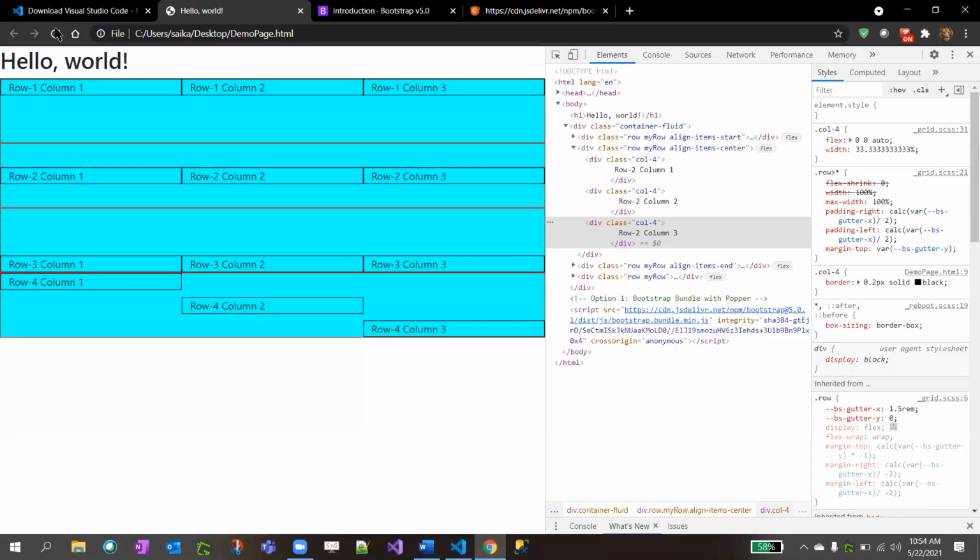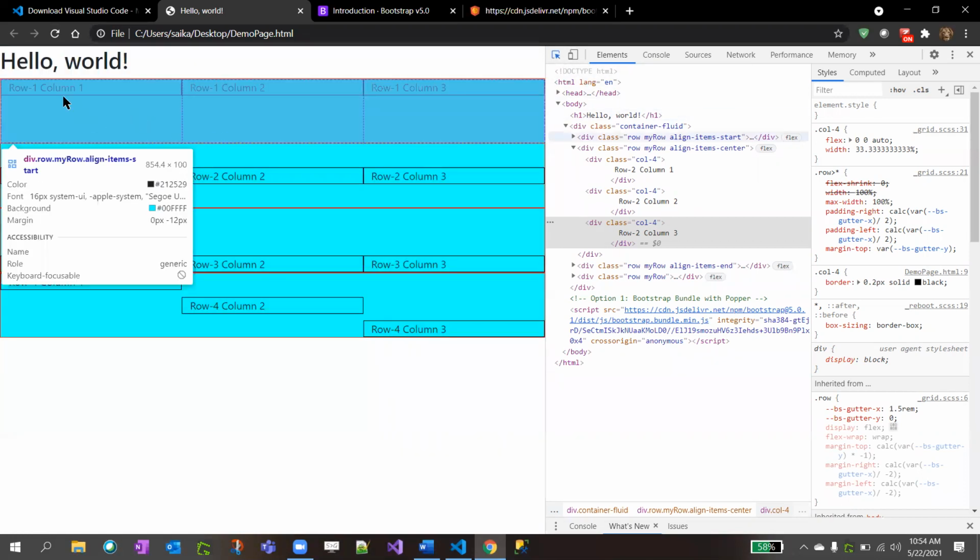So if I click save and refresh, yeah, you can see here. The first row on the top, second row in the middle, third row on the bottom, and the fourth row top, middle, and bottom. Is this clear? Any questions? And you can also inspect how Bootstrap added that CSS.